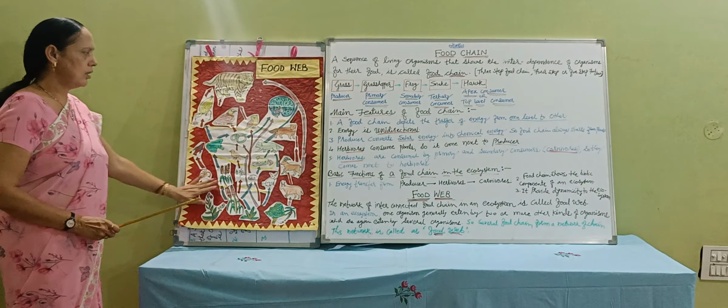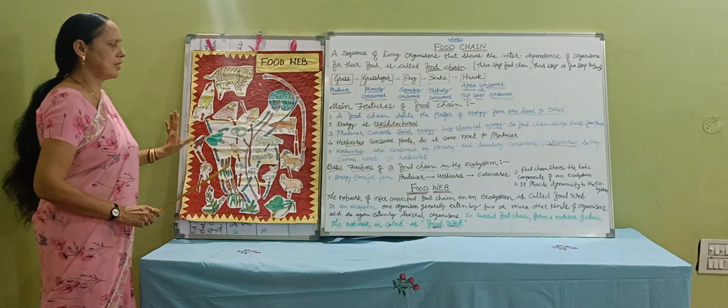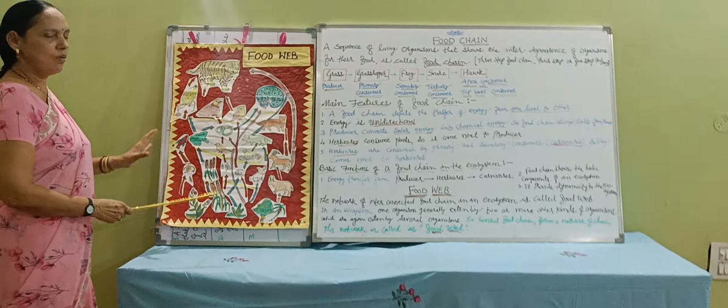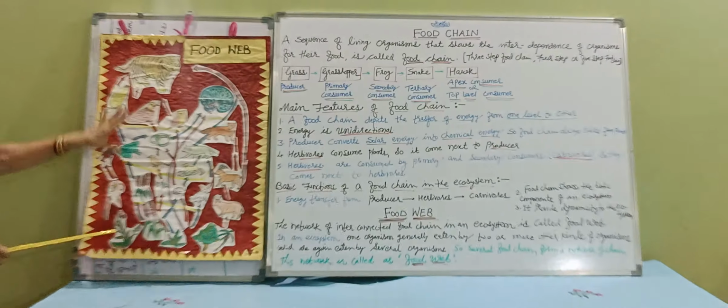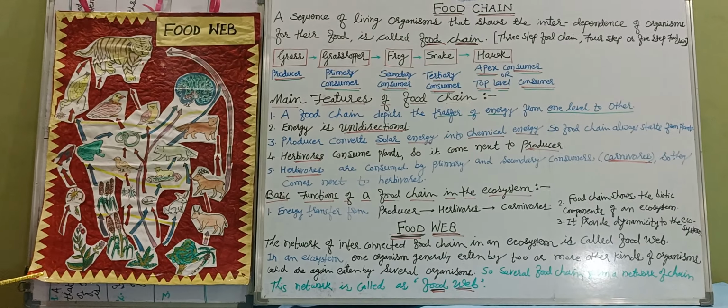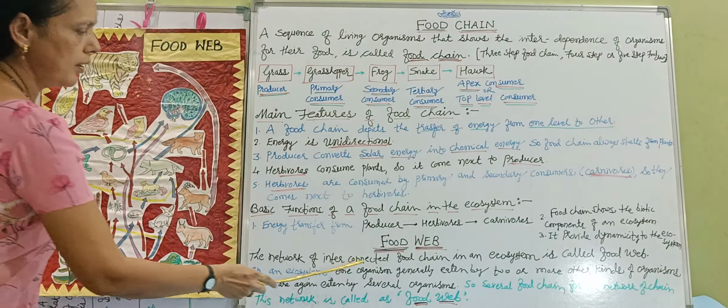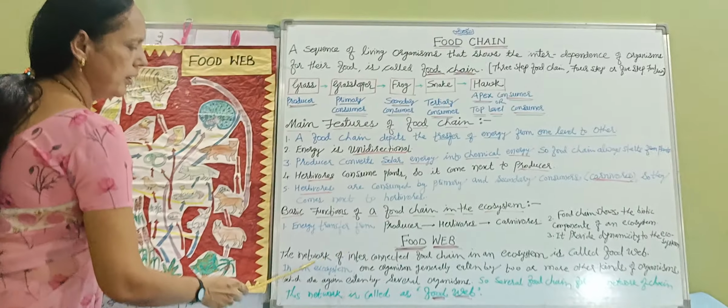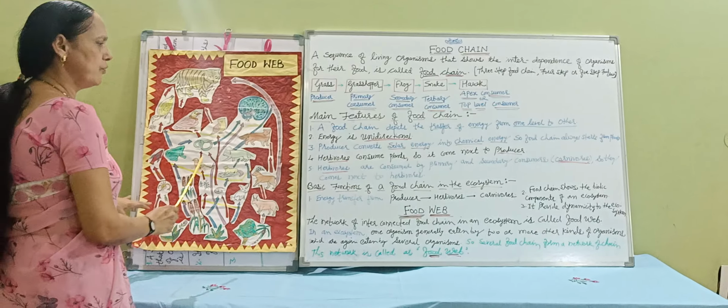You can see here a number of plexus-like structures. And that's why this is called a food web. What is the food web? The network of interconnected food chains.